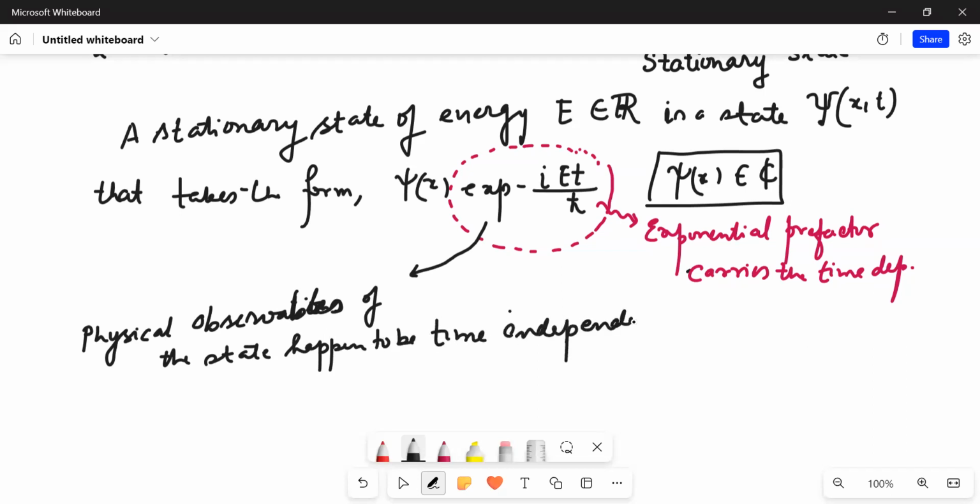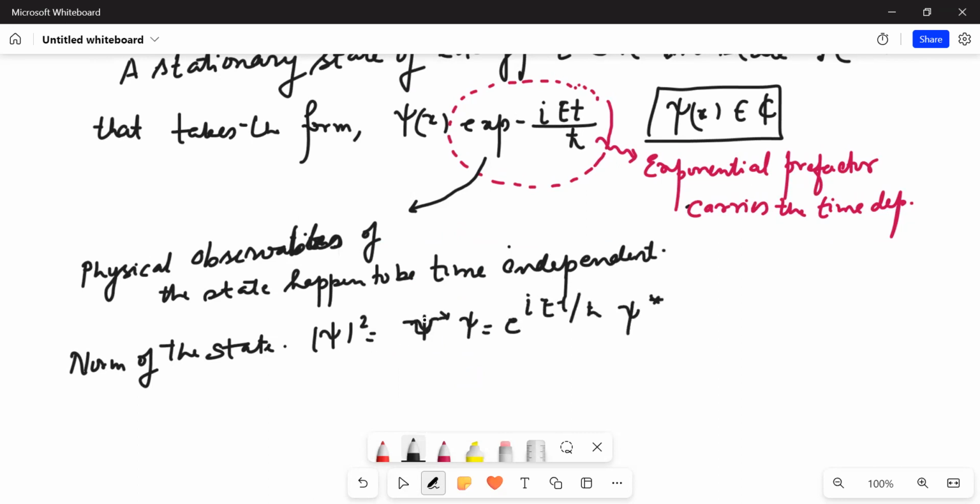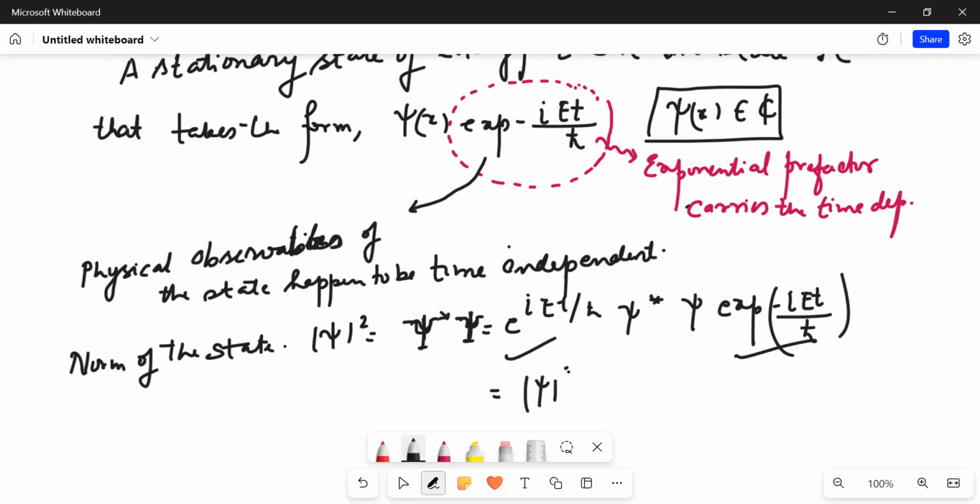For instance, let us think about the norm of the state, mod psi whole square. What is mod psi whole square? It is psi star psi. Clearly, it will be equal to psi star of x times the exponential factor, times psi of x with its exponential. So basically this cancels off, and you're left with this. One can see that in the norm of the state, the time dependence drops out.